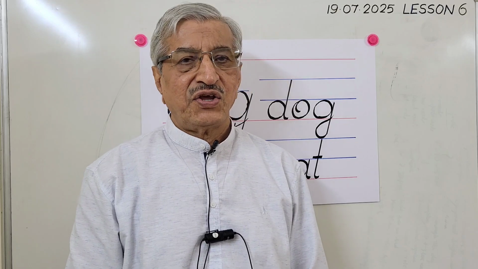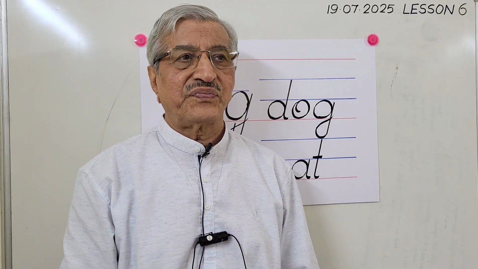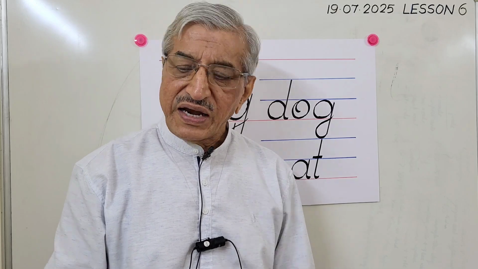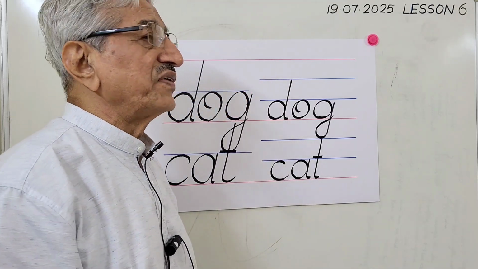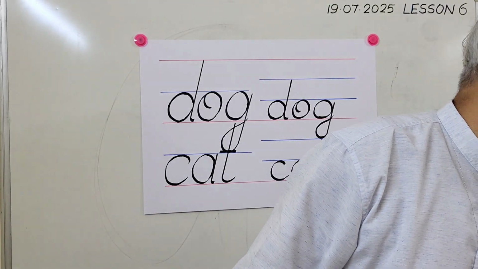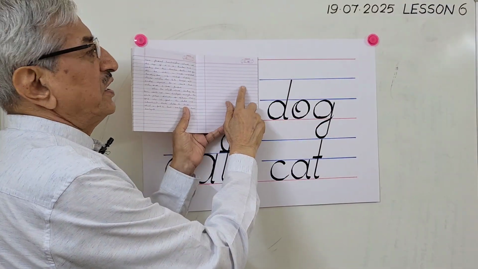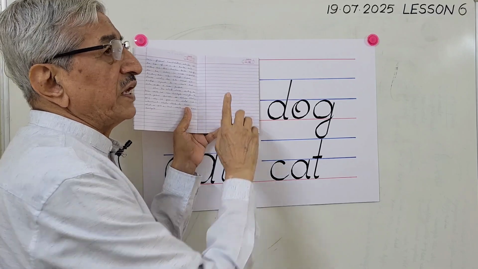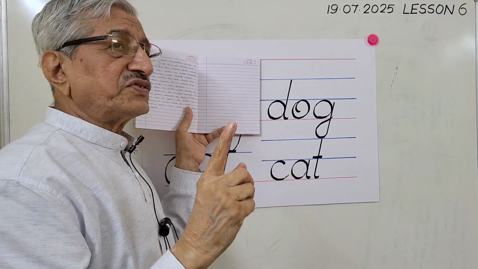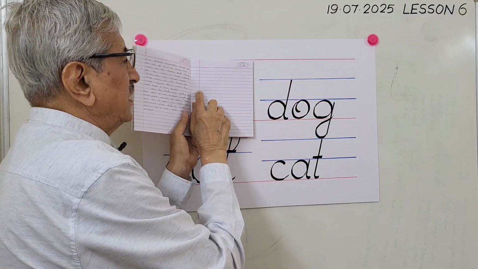Now today, when you practice 5 lines writing for good handwriting, you keep this in mind and please try to write, then your handwriting will automatically become good. Another thing I will tell you, while writing in this single line notebook, don't write between the lines. It is wrong. Actually, you should not write between the lines, exactly on this base line.